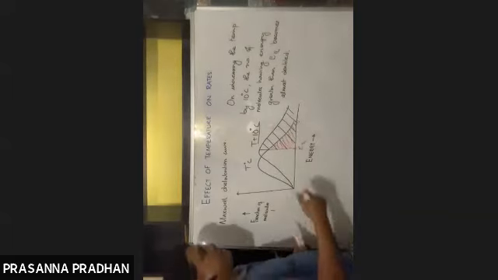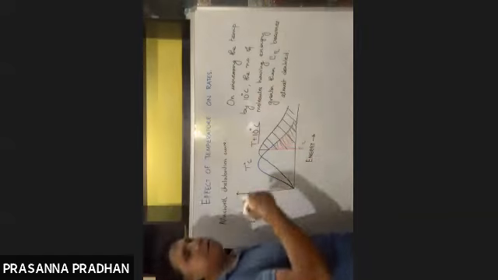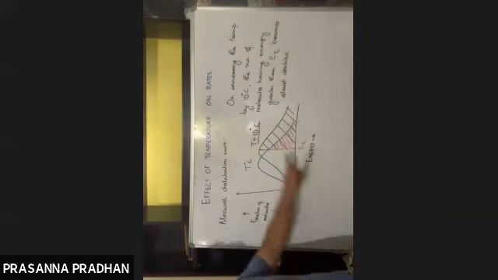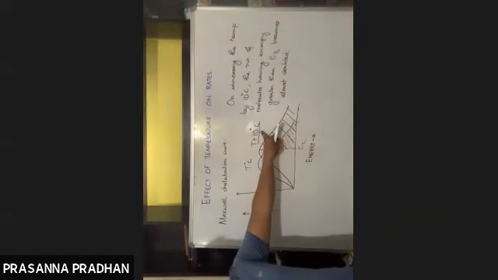That is why the rate of the reaction also becomes doubled on increasing the temperature by 10 degrees Celsius.